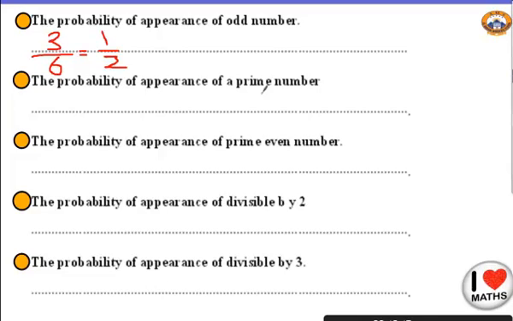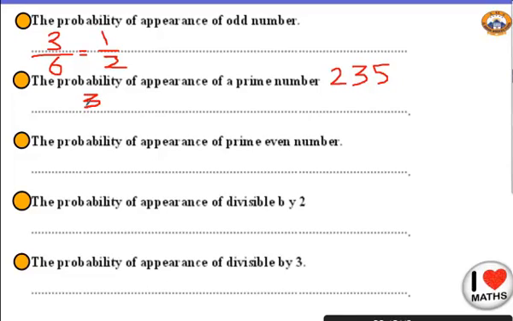A prime number has only 2 factors, 1 and itself. Okay, let's remember together. What are my prime numbers between 1 and 6? So I have 2, 3. Is 4 a prime number? No, super. And I have 5. So how many prime numbers do I have? Just 3 prime numbers.